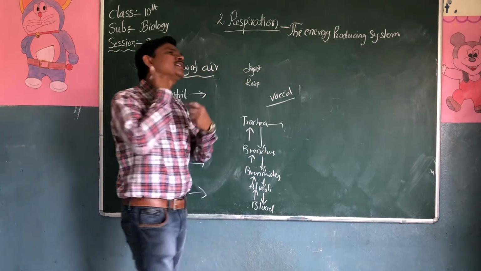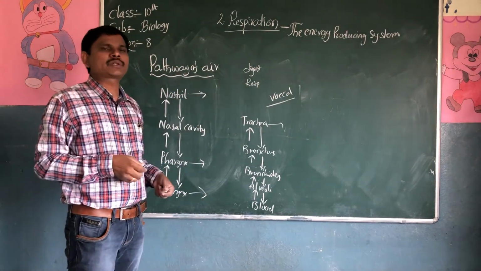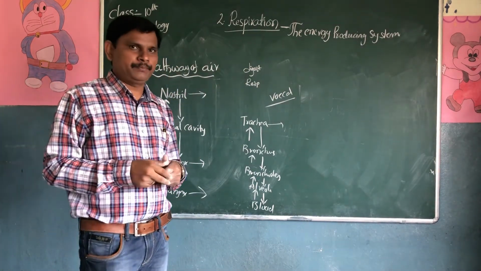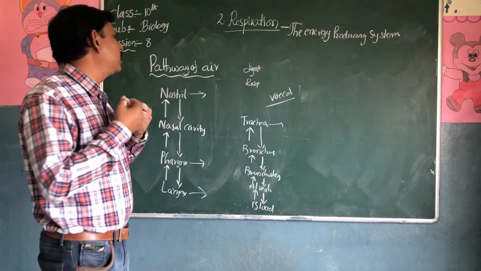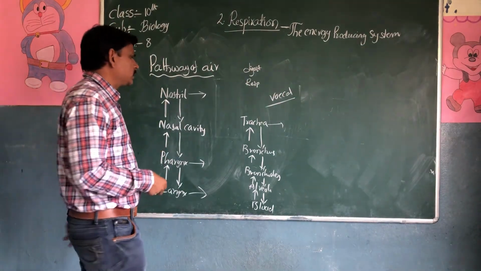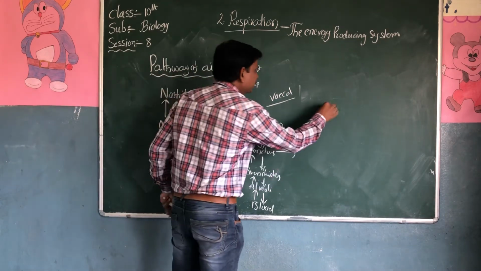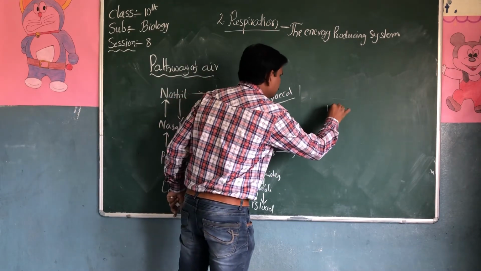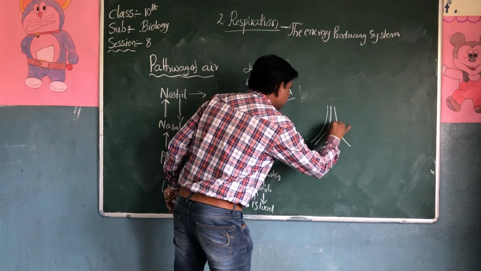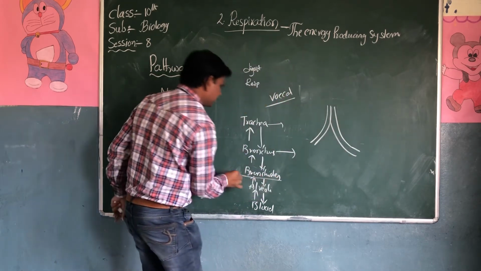Next one is the trachea. We can observe this is the trachea. It's also called a windpipe. Through this trachea, the air enters into the bronchus. The trachea is divided into two parts. This is called the bronchus.